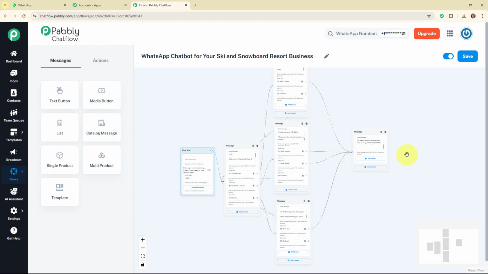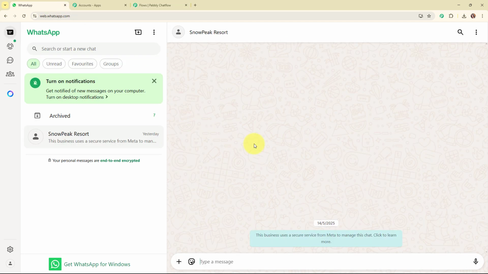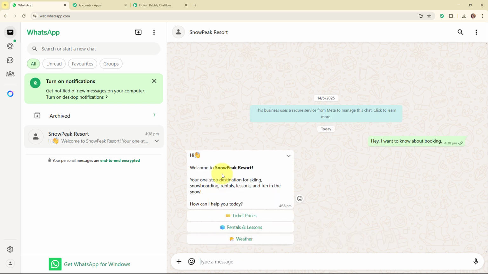So for that, let me take you to my WhatsApp. This is my WhatsApp account and this is my WhatsApp number that I've already connected with my Pabbly Chat Flow account. Let's suppose that I'm a customer over here and I'm going to drop a text as, "Hey, I want to know about the booking." And it has sent a message that says, "Hi, welcome to the Snow Peak Resort, your one-stop destination for skiing, snowboarding, rentals, lessons, and fun in the snow. How can I help you today?"